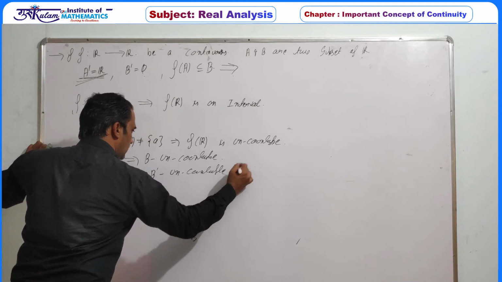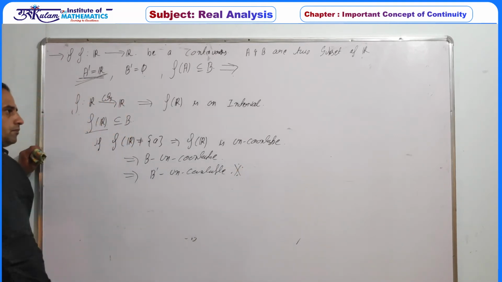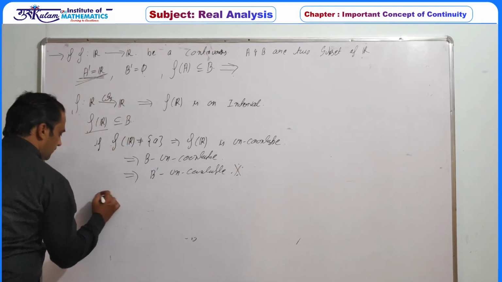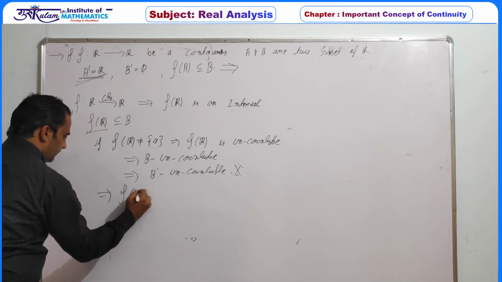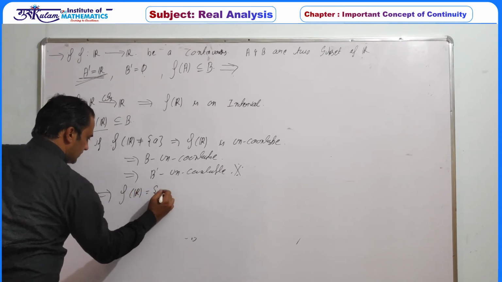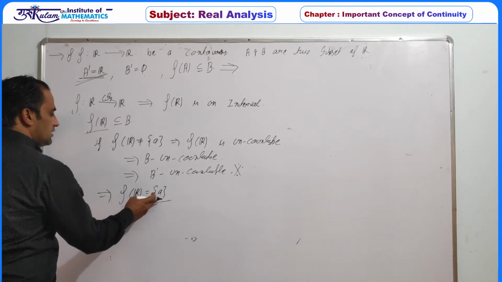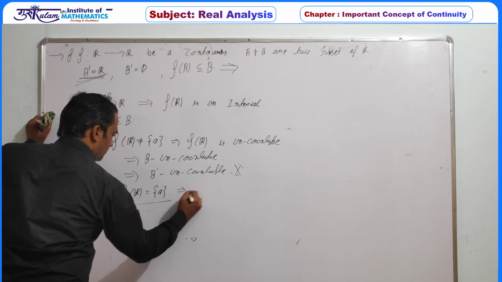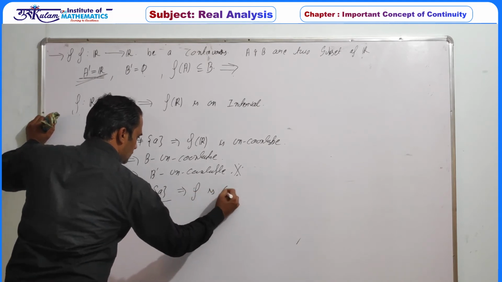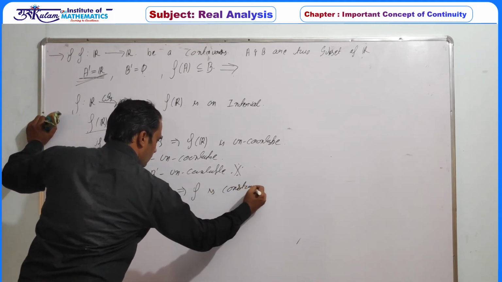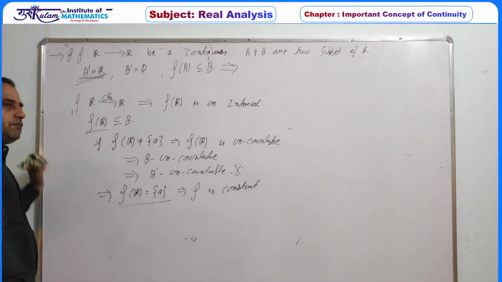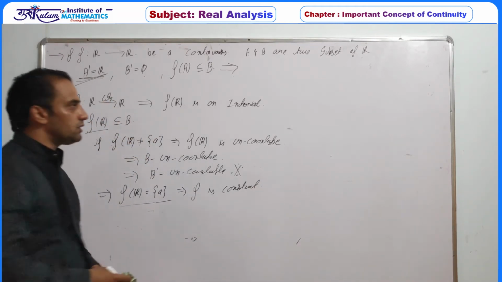So which is again a contradiction. So definitely f of R is a singleton set. So the range of this function is a singleton set, so definitely f is a constant function. By the definition of a constant function, if the range contains only one element, then it must be constant.